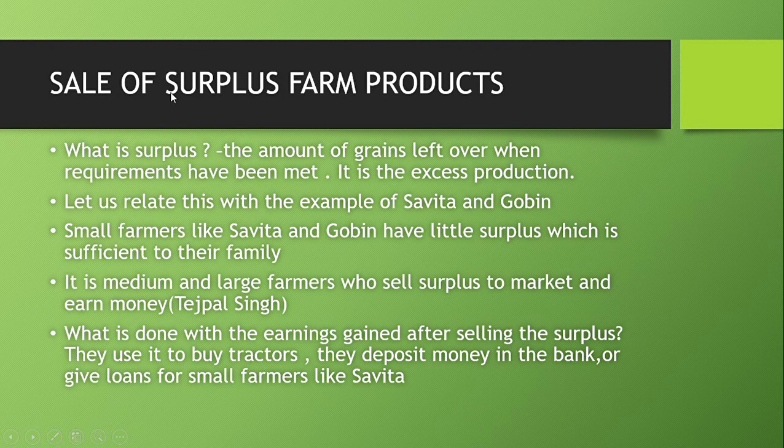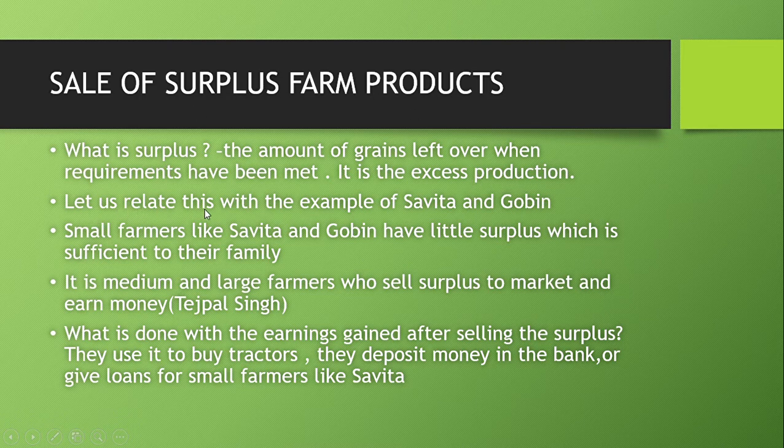Now, sale of surplus farm products. Once there is production, there are surplus farm products. Now what is surplus? Surplus is the amount of grain left over when requirements have been met. Okay, the extra thing, the excessive production. It is the extra food grains which are left out after their own needs are fulfilled. After fulfillment of their own needs, what is left out? That is surplus.